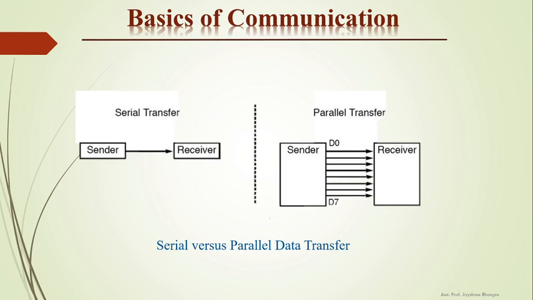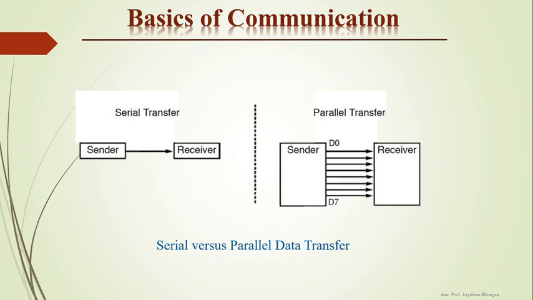In communication, there are two types of transfer, that is serial transfer and parallel transfer. In parallel transfer, whatever data we want to transfer will be sent at a time. For example, if we want to send 8 bits of data, all the 8 bits are transmitted at the same time, that means in a single clock pulse.